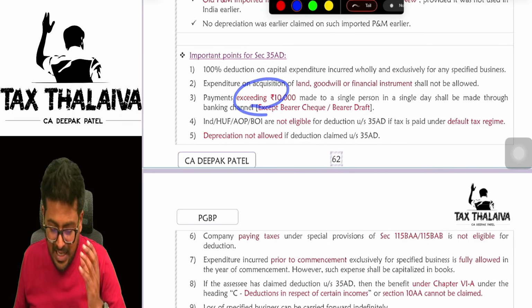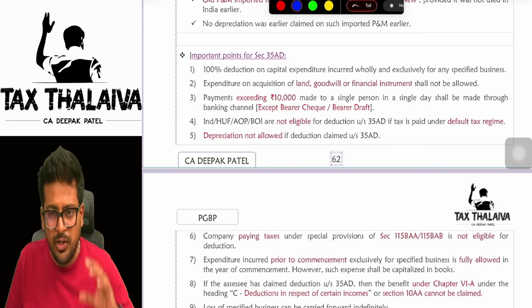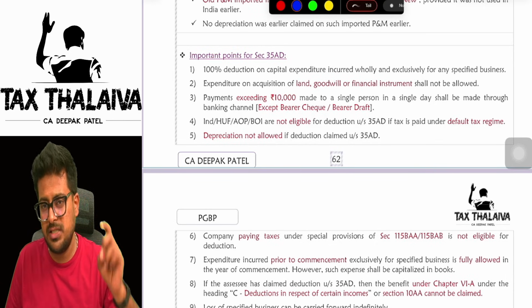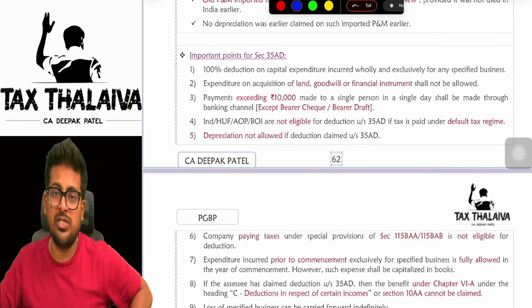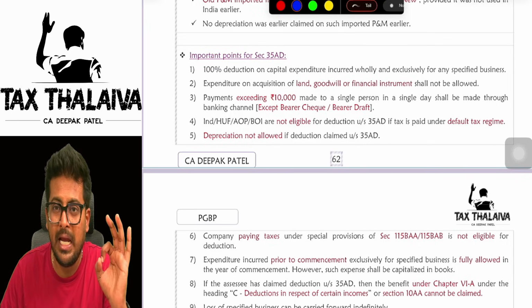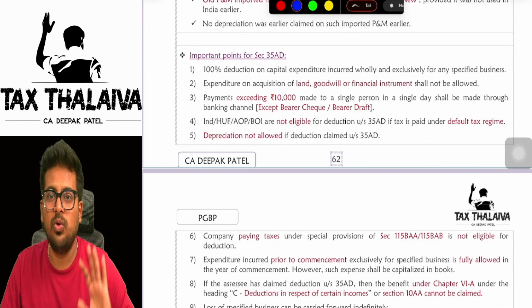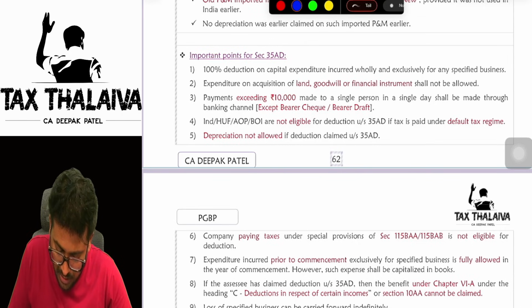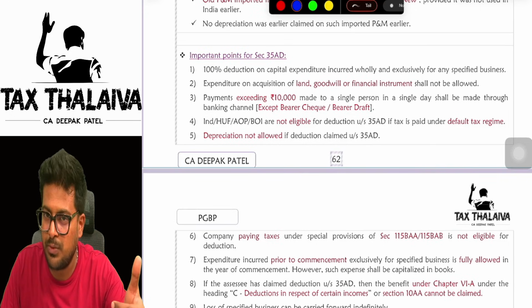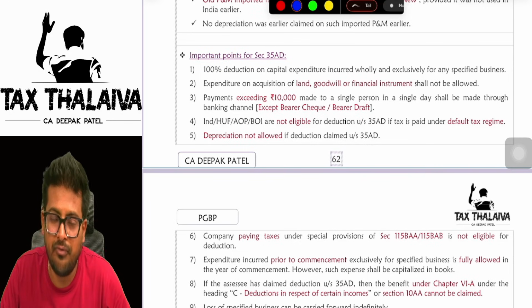One more important point. This is actually a point of section 40A(3), but understand this. I told you that if you incur capital expenditure, that is eligible for 35AD deduction. But at the time of purchasing these assets which are eligible for 35AD, you have to make payment through the prescribed modes. Means through banking channels, through online payment only you have to make payment. You cannot make payment through a bearer cheque, bearer drafts, or cash mode of payment. Even if you do, then that asset will not be eligible for deduction.